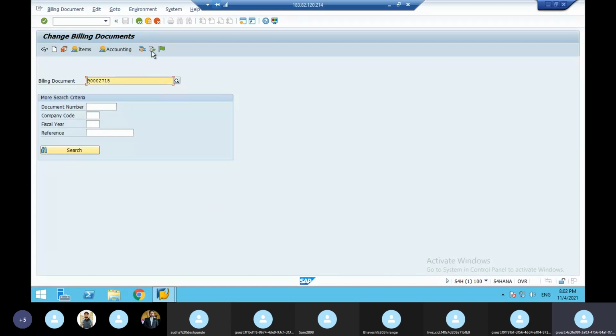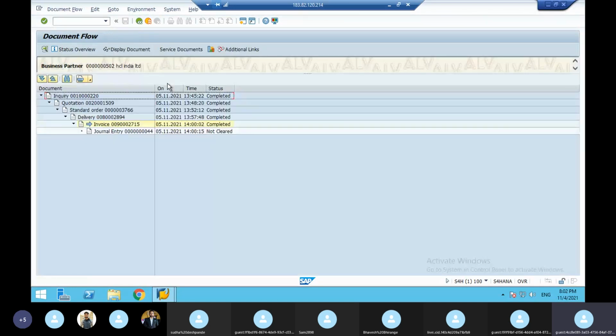So here there is one document flow. If you click this document flow, you see your order, delivery, billing, everything is completed. See here, inquiry completed, quotation completed, order completed, delivery completed, invoice completed. Journal entry is the neighbor house, FI, that is their headache. Let them do whatever they want.